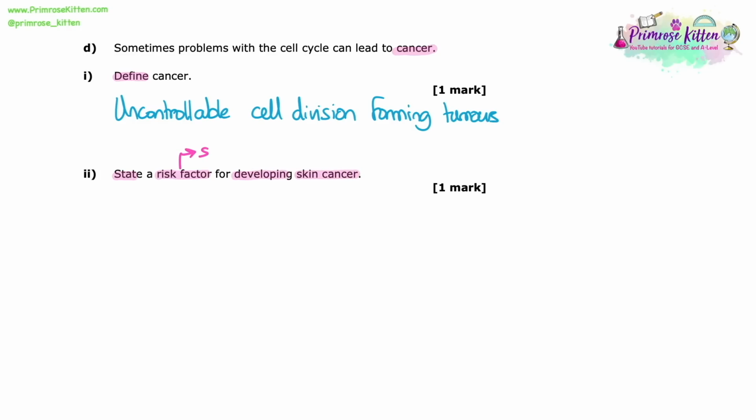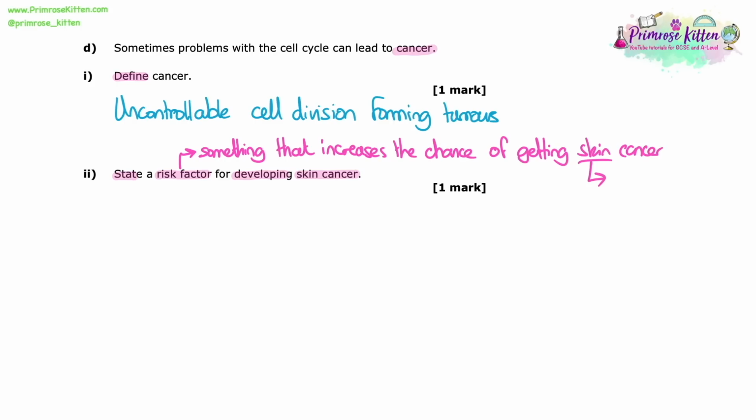And then for part 2, it's asking us to state a risk factor for developing skin cancer. A risk factor is something that increases your chances of getting a certain disease. Specifically, it put skin cancer. It didn't just say cancer, it said skin cancer. So we have to think about which of the factors that we know could increase our chance of getting cancer are most likely to cause skin cancer.